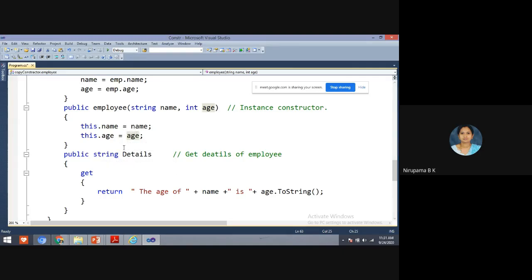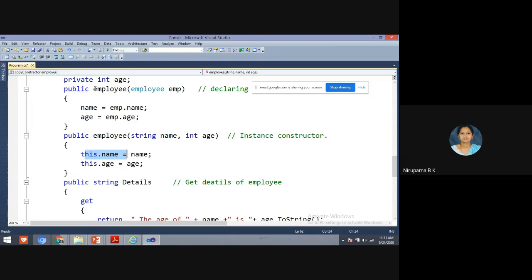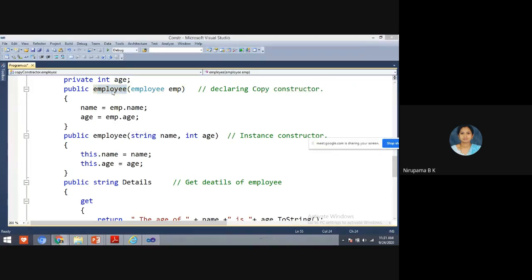And this is a constructor. And I have one more constructor in my program, and this is nothing but the declaration of copy constructor.